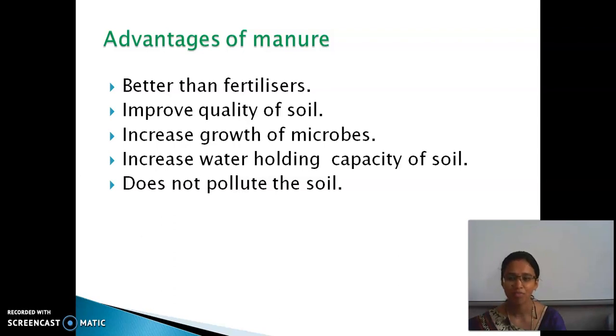So the presence of microbes and earthworms helps in the movement of air into the soil. This circulation of air helps the roots to absorb the air and grow well. And this manure increases the water holding capacity of soil, and it does not cause pollution to soil and water.